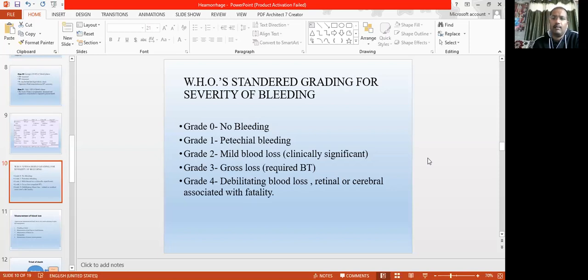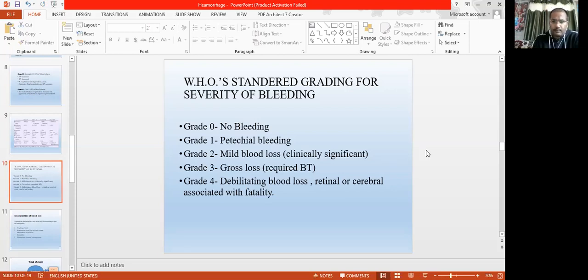Then grade 2 has mild plus blood loss, which may be considered class 1 or class 2. Grade 3 and grade 4 mean a significant amount of blood is lost, and grade 4 has very severe blood loss. Along with that, intraretinal hemorrhage and intracranial hemorrhage may also be included.